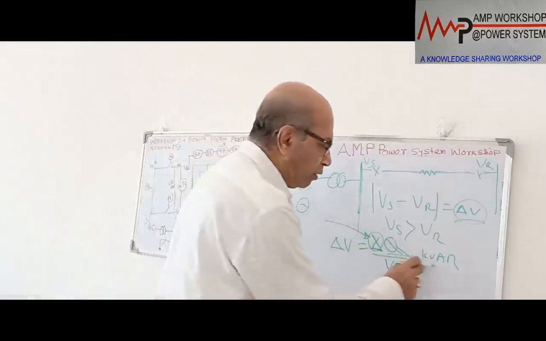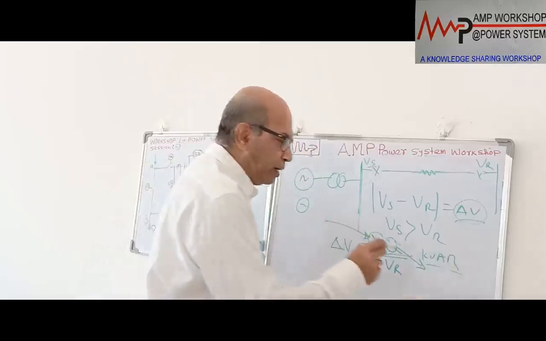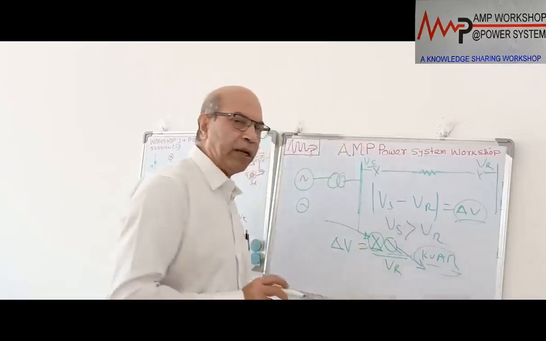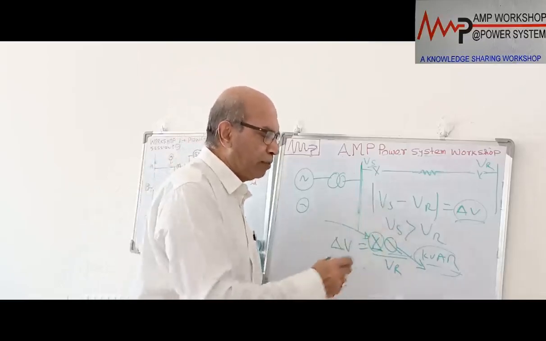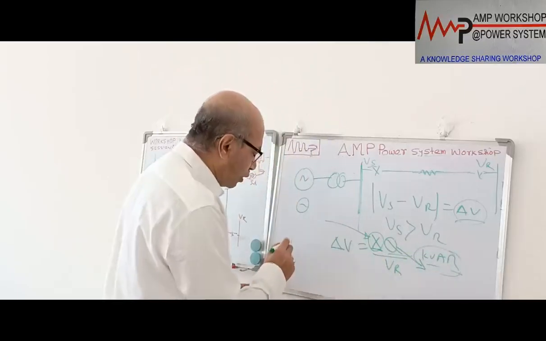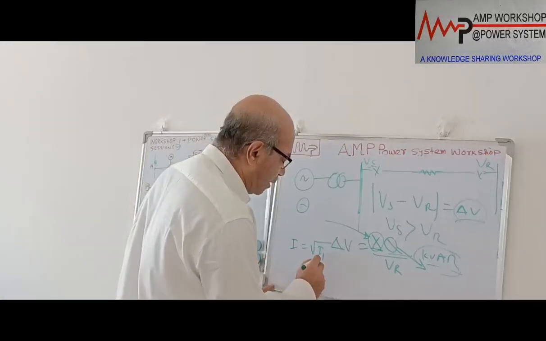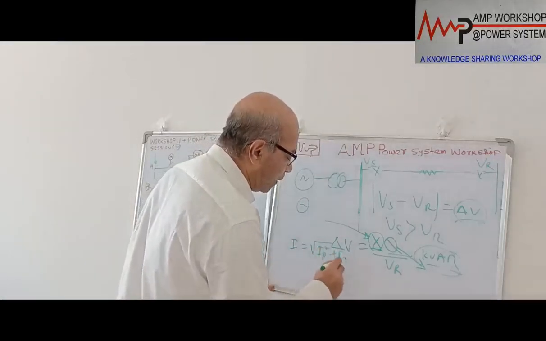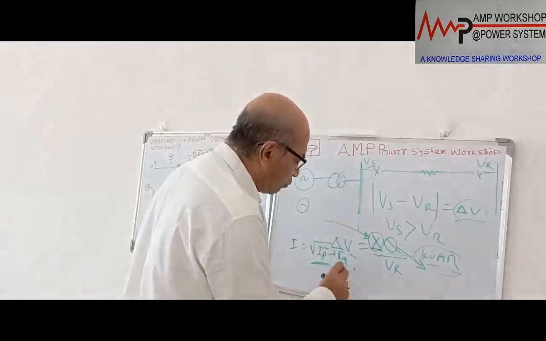And this kVAR is not the active power, it is used for maintaining the voltage. So if we can reduce this kVAR value, automatically the voltage profile will be better at the receiving end and the loss will also be less. Because if we look at the total current in the transmission line, that is equal to the square root of IP square plus IQ square, meaning the current due to active power and the current due to reactive power squared.